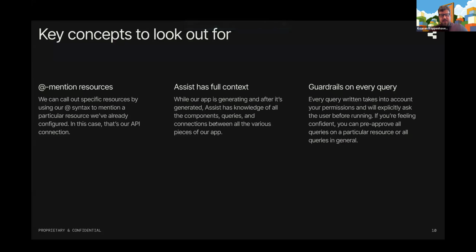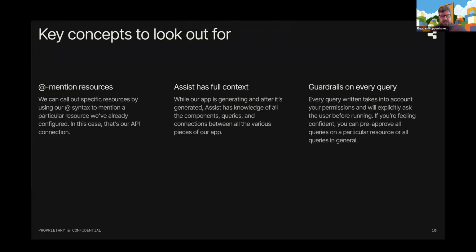There are three kind of key things that I want folks to look out for while we're building here. Once it gets going, it's going to start to kind of move along pretty quickly. So I wanted to call these out ahead of time. Number one, you can @mention resources. So if you've used ChatGPT with custom GPTs or maybe Claude Code with custom sub agents, you're familiar with the syntax, right? Even if you've just used Slack and you've basically wanted to mention a coworker, right? And in Retool, basically this works the same way.